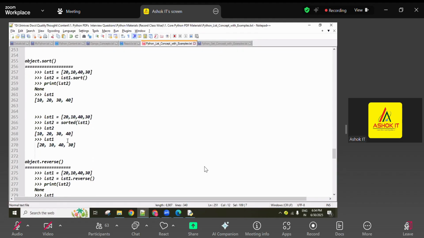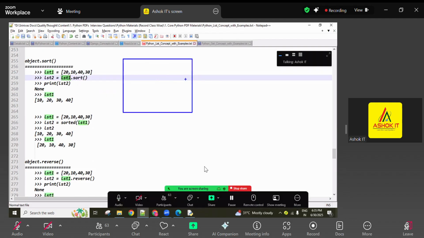So next, the sort method and reverse method are there. I have a list of elements; using the sort method, it sorts in the original memory only, guys. So here the list is referenced by lst1. The elements in this memory are sorted in ascending order.